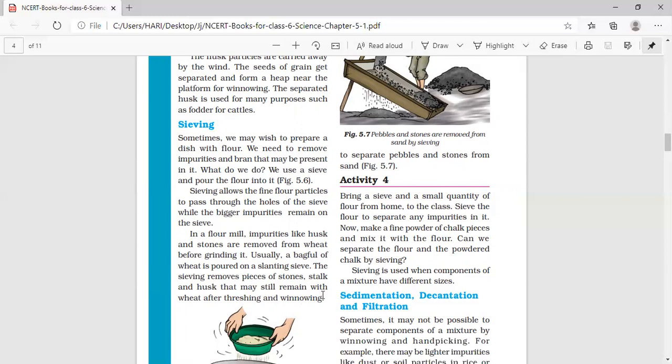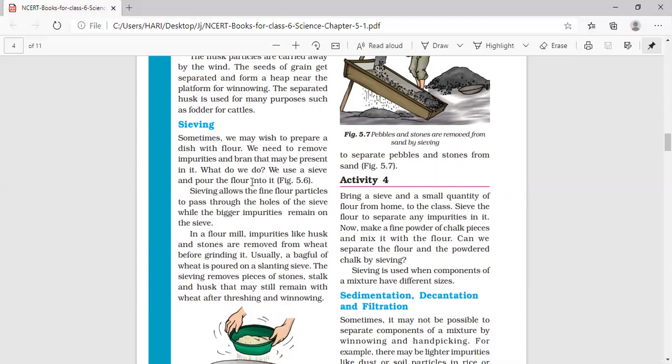See, the sieving method is also used in our kitchen every day for purifying the flour. Before making chapatis, you can see your mothers, they will be sieving the wheat flour. If any impurities are left, any bran particles are left, that will be removed by sieving. So we use the sieve for sieving. You can see the figure of the sieve here. This is the sieve used for sieving the flour.